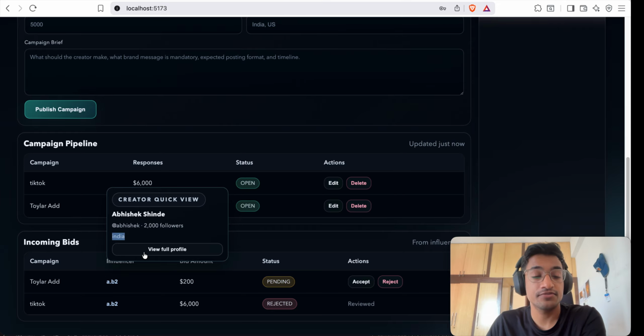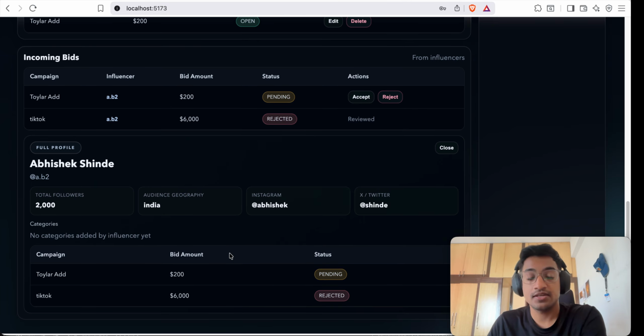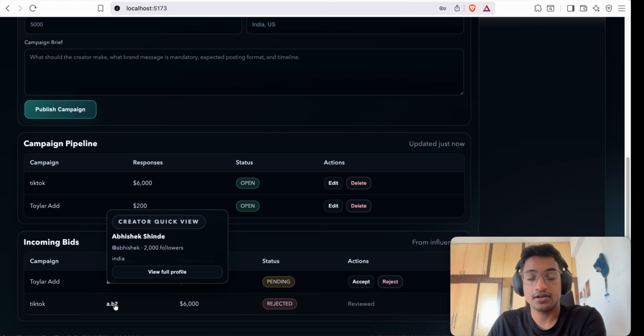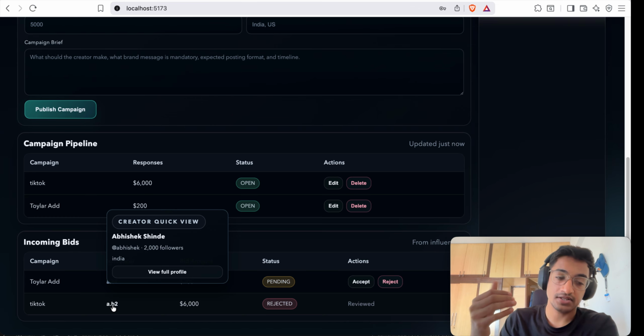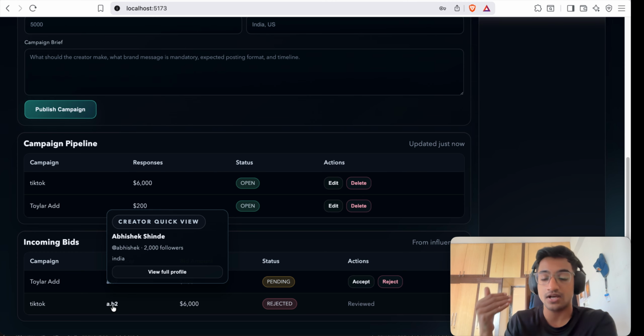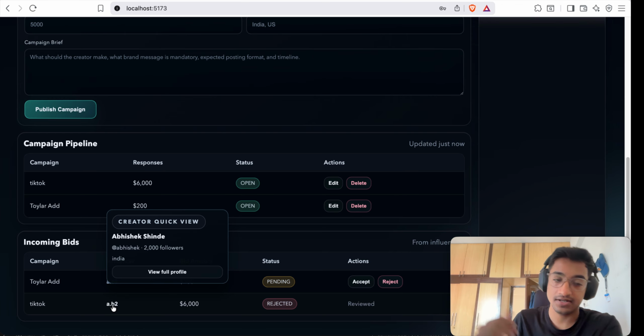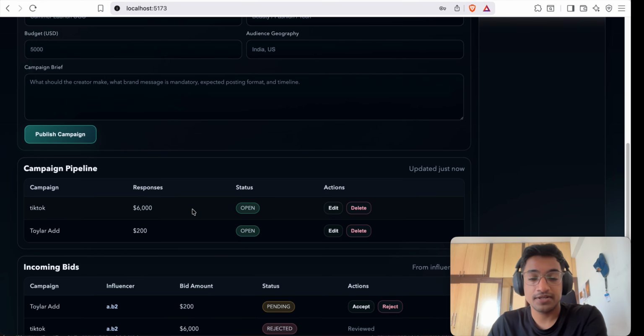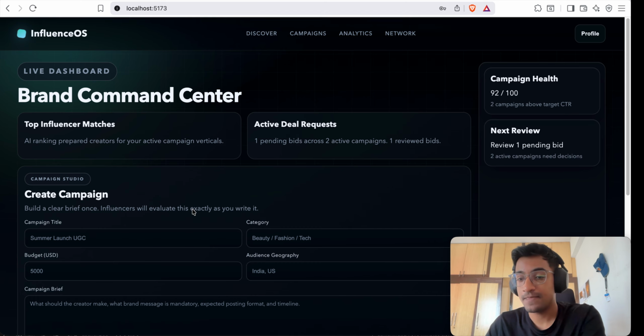And if I open the full profile, I'm able to see the content the influencer has. I did it with a couple of prompts. Initially it was not able to get it in a single shot because the hover card was going inside the table. I needed to prompt it to bring it out by manipulating z-index, and there were a lot of things. And yeah, front end experience really helps over here.